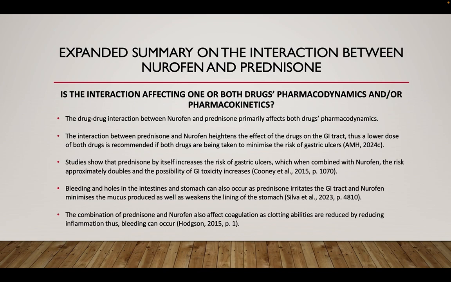gastric ulcers. Studies have shown that prednisone by itself increases the risk of gastric ulcers, and if you combine it with Nurofen, the risk approximately doubles and the possibility of GI toxicity increases. So bleeding and holes in the intestines and stomach can also occur as prednisone irritates the GI tract and Nurofen minimizes the mucus produced as well as weakening the lining of the stomach. The combination of prednisone and Nurofen also affects coagulation as clotting abilities are reduced by reducing inflammation, thus bleeding can